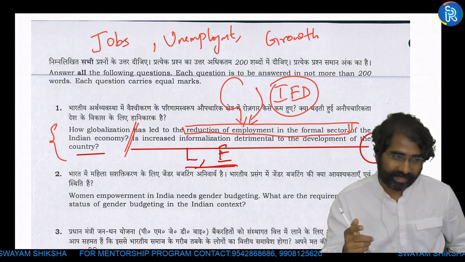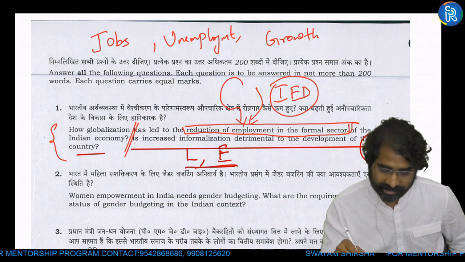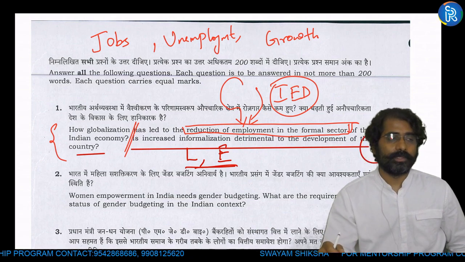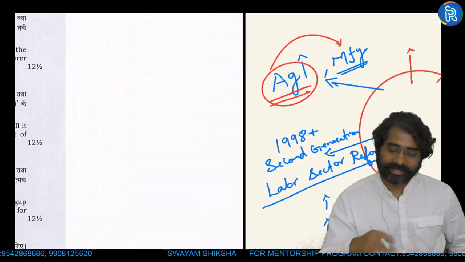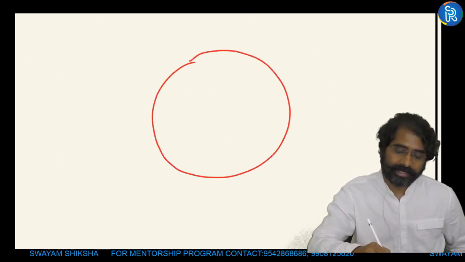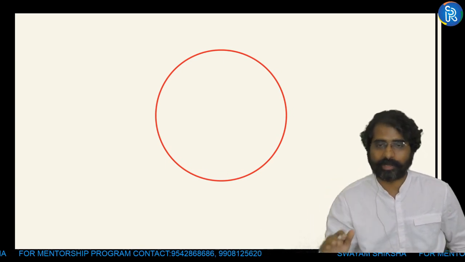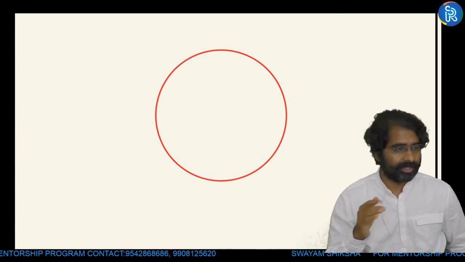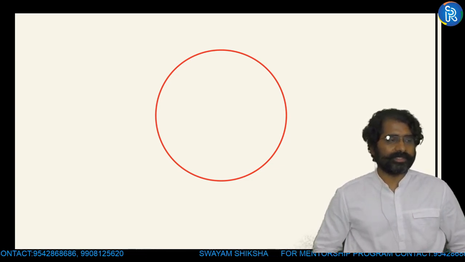Then coming to the second part of the question, is increased informalization detrimental to the development of the country? That is another part of the question before writing the conclusion. So how do I address that part of the question is the second challenge. How is increased informalization detrimental? How can increased informalization create problems for the economy? Can somebody push bullet points? You got the approach now. So can you push some bullet points in the chat?